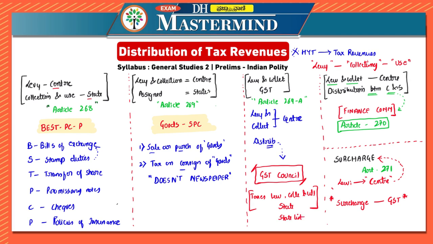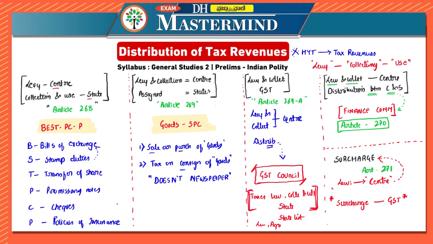So the taxes on land revenue, taxes on agricultural income, taxes on agricultural land, succession of agricultural land, taxes on lands and buildings, taxes on mineral rights, excise on alcohol, taxes on the consumption and sale of electricity, taxes on fuel, taxes on motor vehicles, etc., and then taxes on animals and boats, tolls, taxes on professions, capitation taxes, and taxes on entertainment, amusement, etc. Everything comes under levied, collected and utilized by the states.